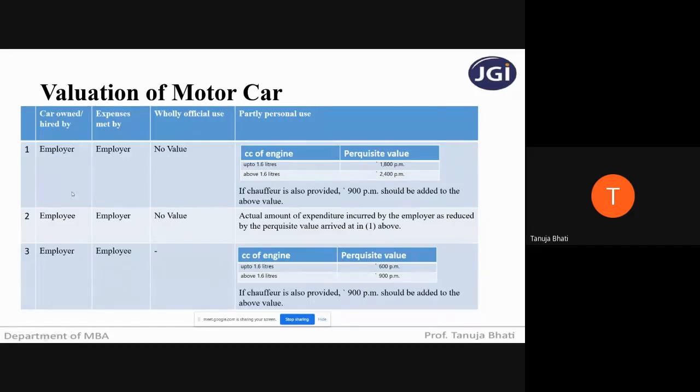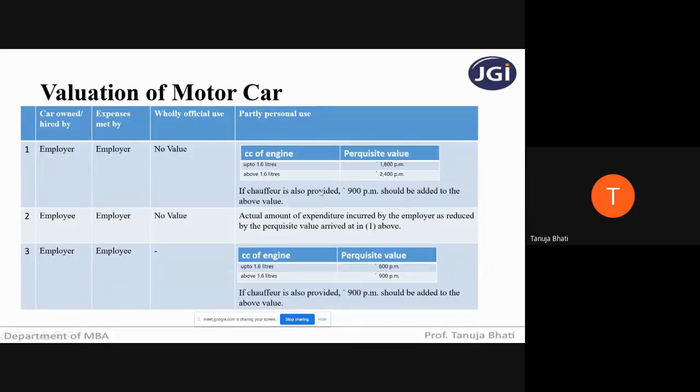Next, similarly, if the employee is owning the car, but the employer is meeting the expenses, then whatever is the actual expenditure incurred by the employer, that has to be reduced by the amount from the calculation above. That is, you have to remove this calculation of up to 1.6 liters and above 1.6 liters and deduct the actual expenditure that is incurred by the employer. And where the car is owned by the employer and expenses are met by the employee, then the calculation has to be done as per the provision that you all can see here.